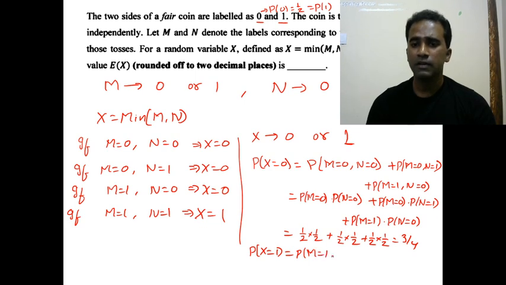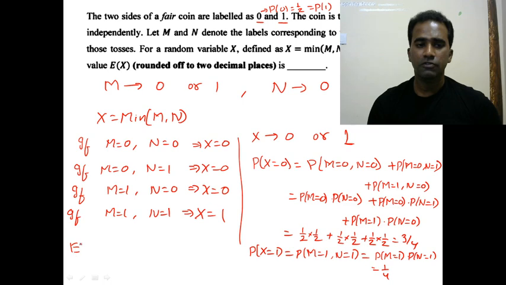When do we get x equal to 1? When m equal to 1 and n is also equal to 1, which is equal to p of m equal to 1 into p of n equal to 1, which is equal to half into half, which is equal to 1 by 4. Right, now they are asking us to find the expectation of x.